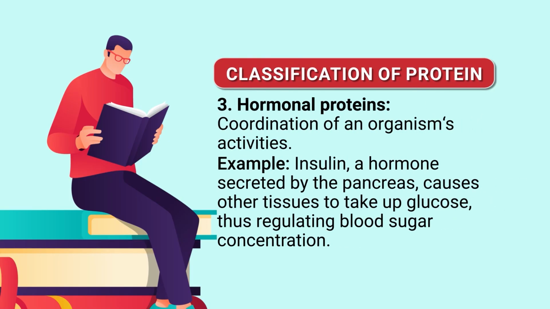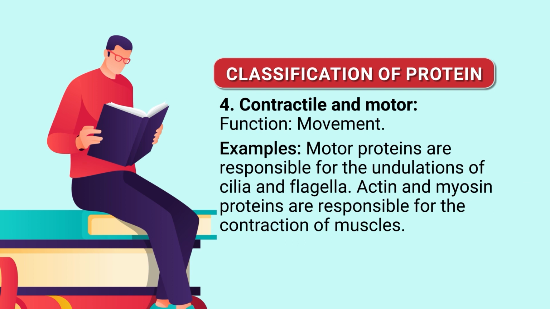Then there are hormonal proteins. Coordination of an organism's activity is the function of hormonal proteins. For example, insulin is a hormone secreted by the pancreas that causes other tissues to take up glucose, thus regulating body sugar concentration. This is a hormonal protein. Contractile and motor proteins have the function of movement of tissues or movement of the person. For example, motor proteins are responsible for the movement of flagella and cilia. Actin and myosin are the proteins responsible for the contraction of muscle.